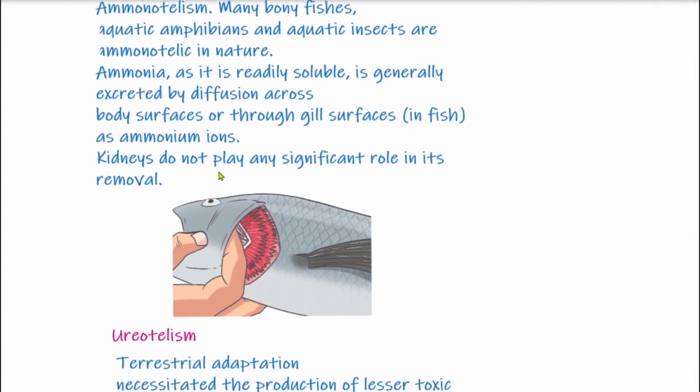Kidneys do not play any significant role in its removal. Students, in the rest two parts, the removal of urea and uric acid, kidneys will play an important part, but here in the removal of ammonia, kidneys do not play any significant role because this ammonia is removed by the process of diffusion.